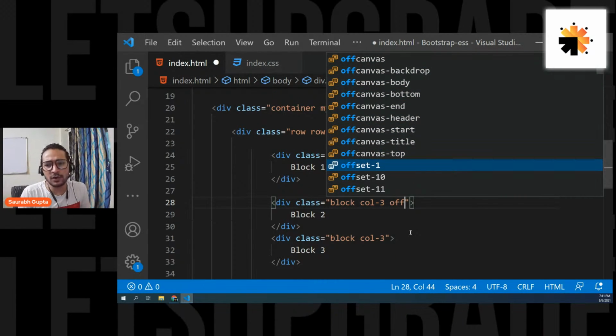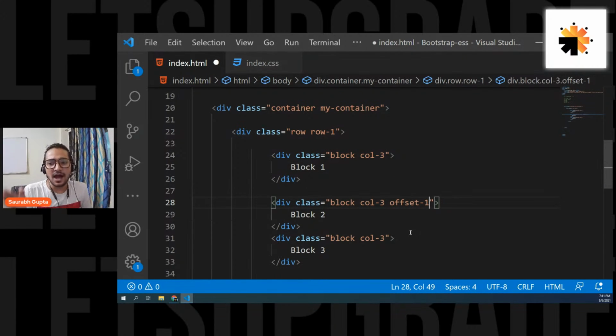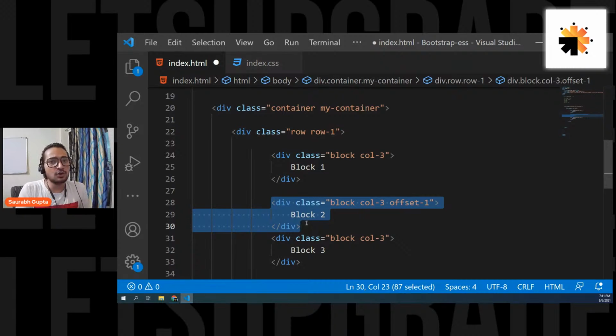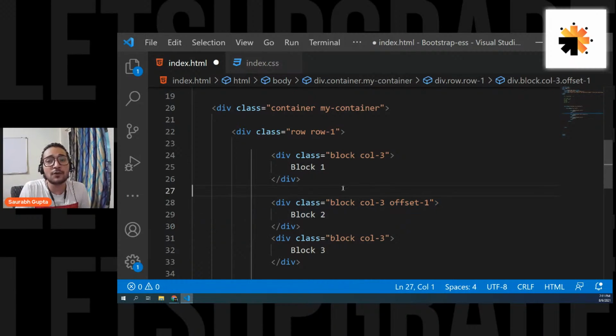You don't have to write col, you simply have to write offset. So offset-1 means I want the second element to move one column, to leave one column in between the first block and the second block. So now one column will be left in between them because offset-1 means I want to leave one column.